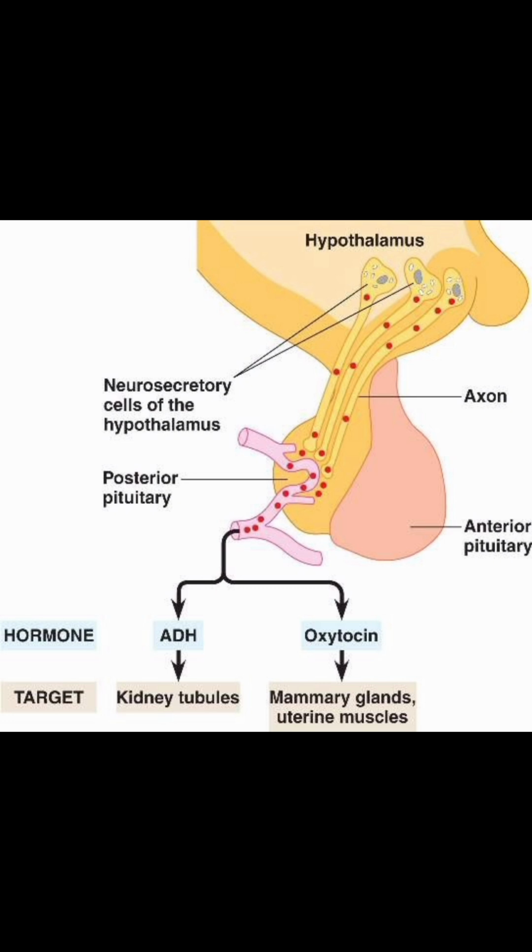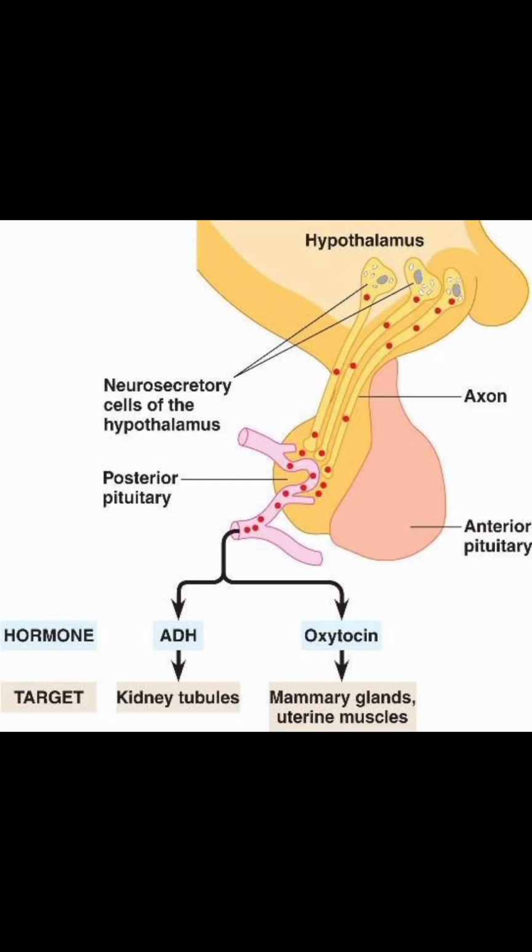Next, oxytocin. Oxytocin is also known as the milk ejecting hormone and it is also known as the birth hormone. We know that mammary glands produce milk and milk is produced under the influence of prolactin. But the milk gets released from the mammary gland with the help of the hormone oxytocin. It is also known as milk letdown and it causes contraction of the uterus during childbirth.